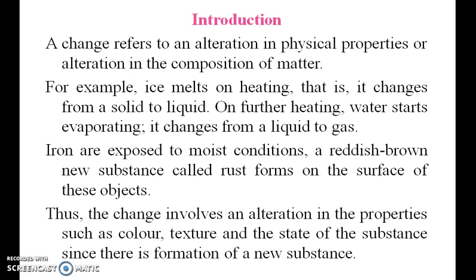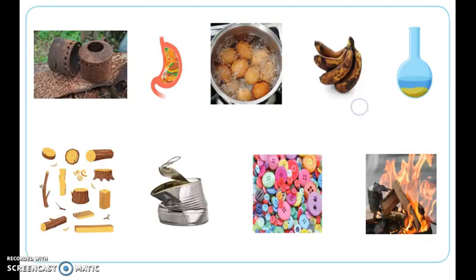Similarly, when iron is exposed to moist conditions, it becomes reddish brown. A new substance called rust forms on the surface of these objects. So these are some changes. Iron changes into rust. An egg when boiled becomes a strong solid. Similarly, a fruit undergoes a different change as it goes day by day.